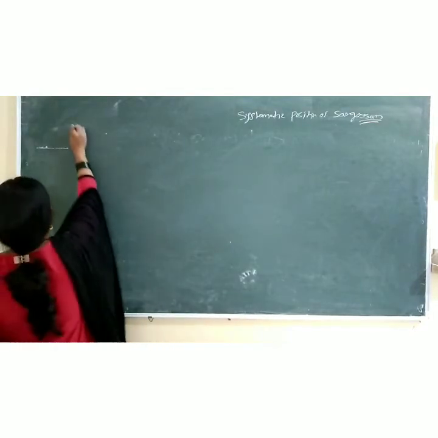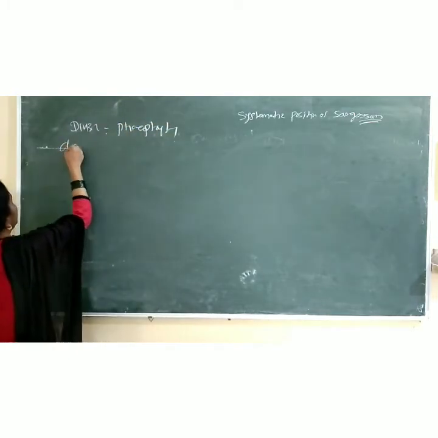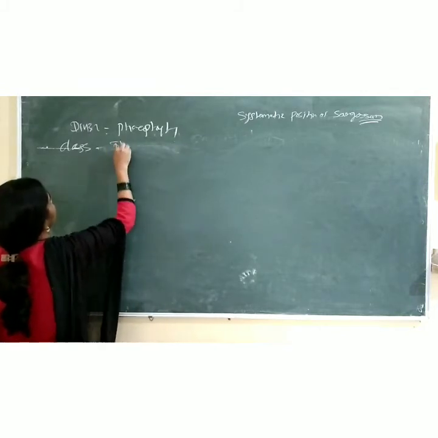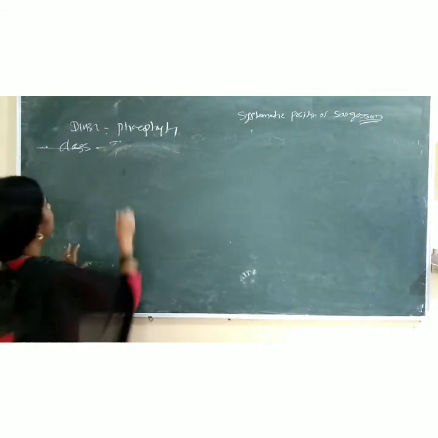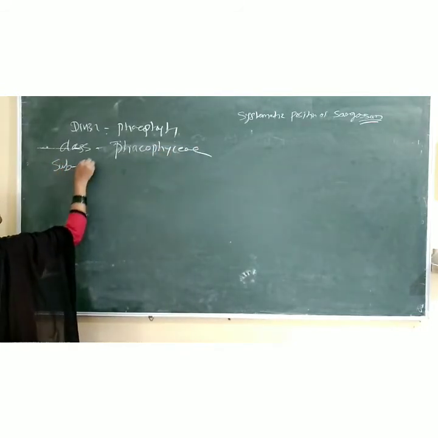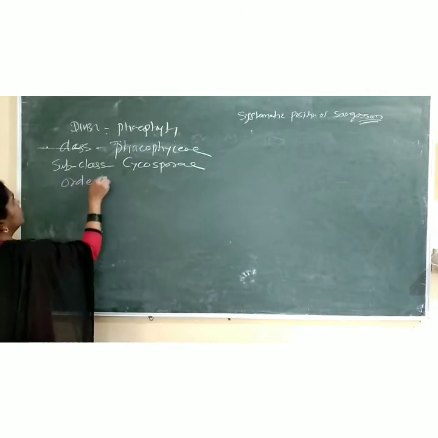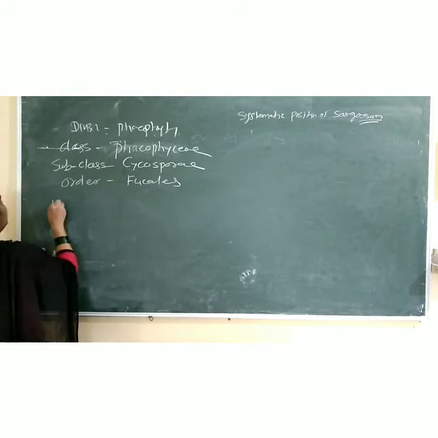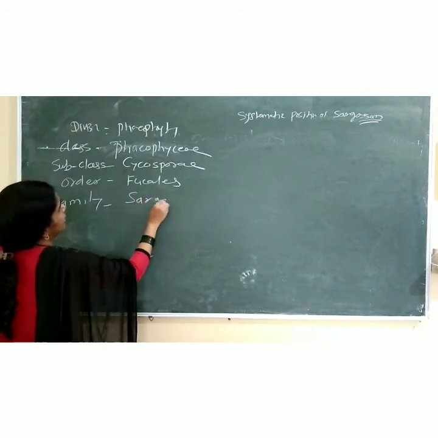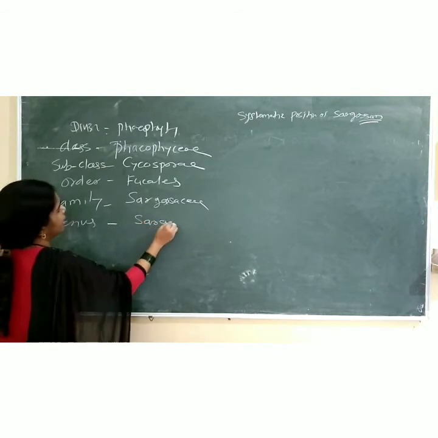Okay. So I am writing here once again. First the division, that is Phaeophyta, then the class Phaeophyceae, then subclass Cyclosporae, then order Fucellus, then family Sargassaceae, double S, and the last one is the genus Sargassum.